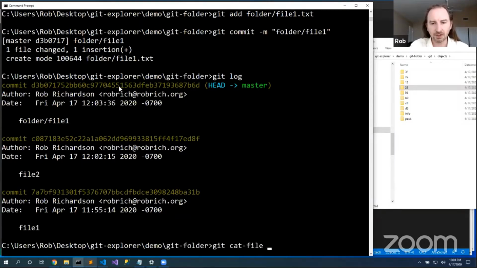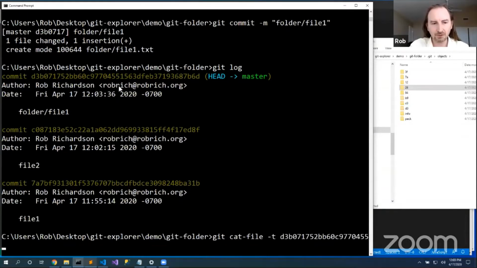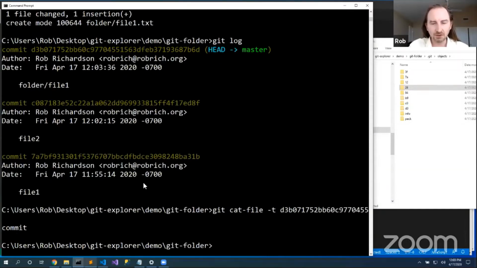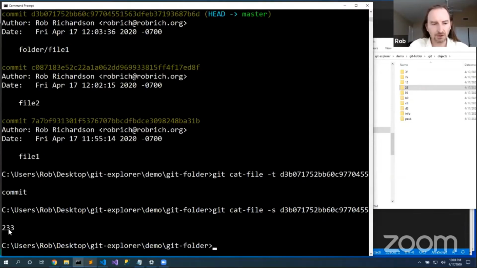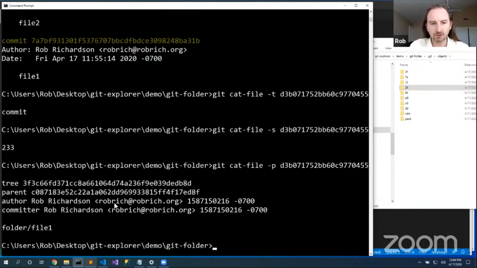Git cat-file -t. I'll do -t to check out the type of this node. It is a commit node. That's pretty cool. Git cat-file -s. How big is that node? It's 233 bytes. Git cat-file -p. Let's go look at those 233 bytes. And it references a tree node that is here. Here's my parent node. Here's the committer information and my commit message.